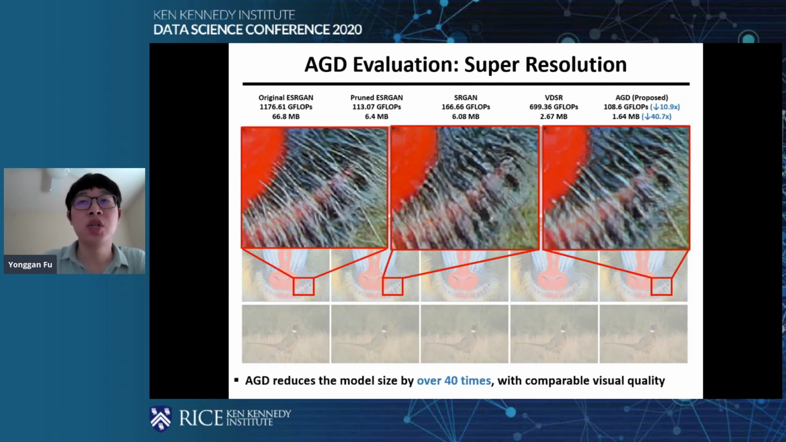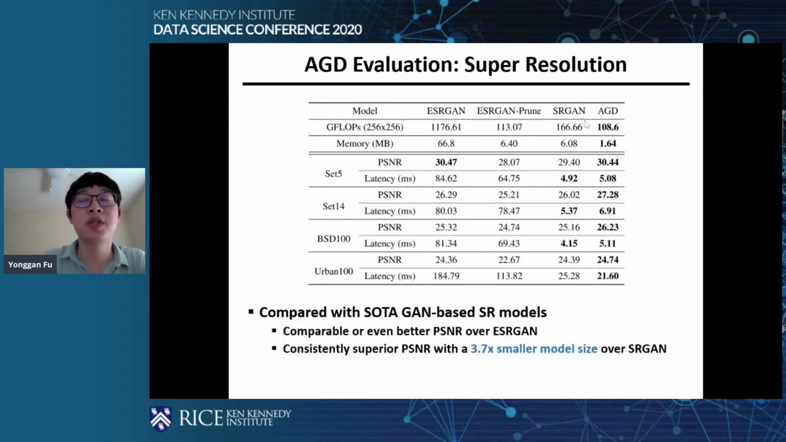You can see that we can maintain a better visualization quality compared with the previous SOTA compression techniques on GAN, and achieve more than 4 times compression in model size. And also in terms of the quantitative result, that is PSNR, we can surprisingly find that we can achieve comparable or better PSNR over the uncompressed SOTA ESRGAN. And also compared with the SOTA compression techniques, we can achieve about 4 times smaller model size.